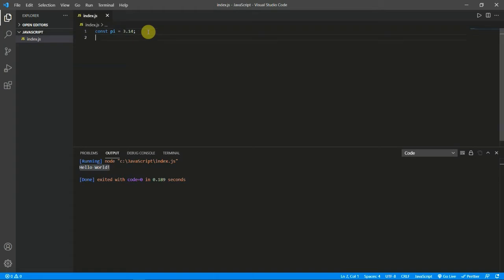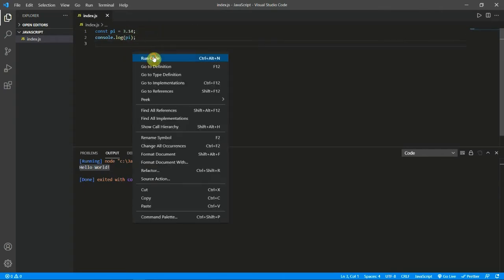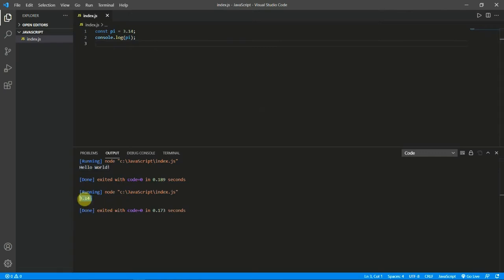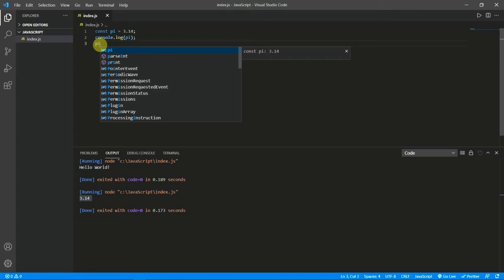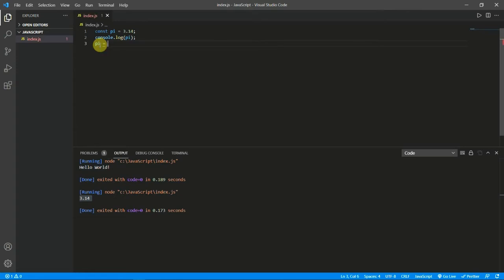So let's just check it. I'll console log pi. Okay, I'll just run it. Okay, we got the answer. Now let me just try to edit the value. I'll assign it again, pi equal to 3.33, and then let me console log it.